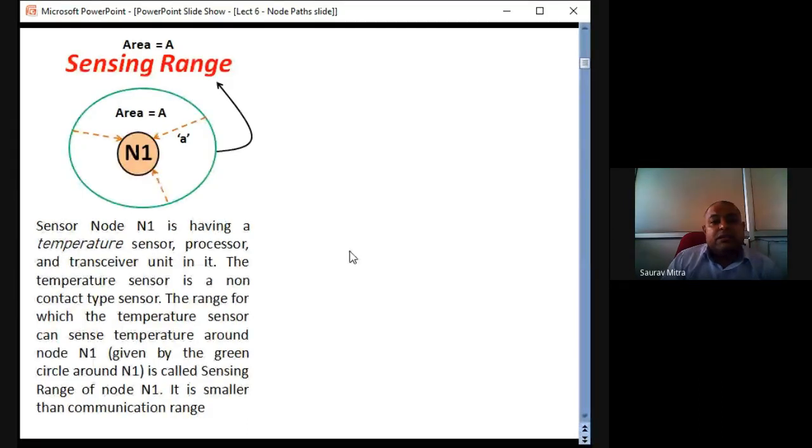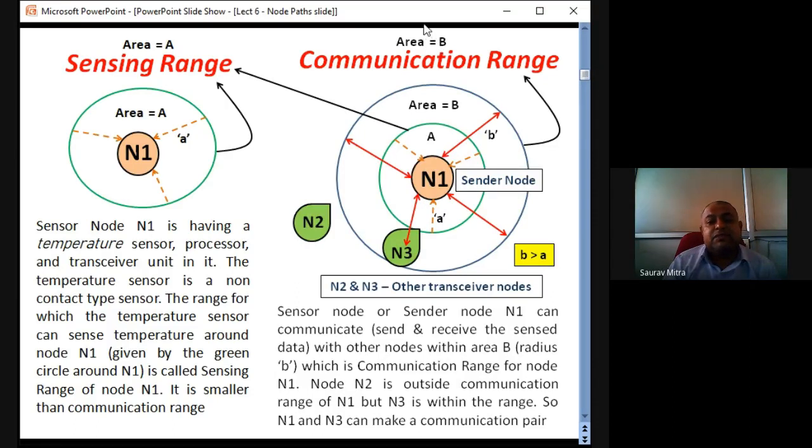Then we'll see what is meant by communication range. So communication range is something which is bigger. In this case, you can see that the same node N1 is having a sensing range given by capital A. So around node N1 there is a region called capital A, and around node N1 there is a blue region which is given by the communication range.